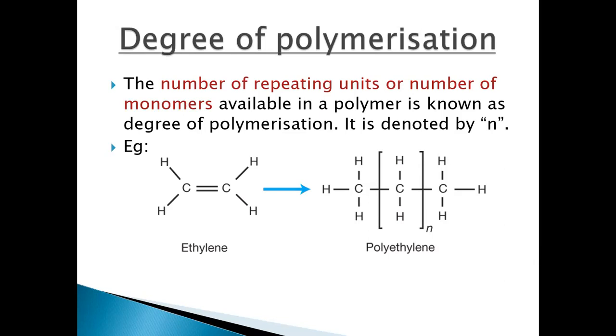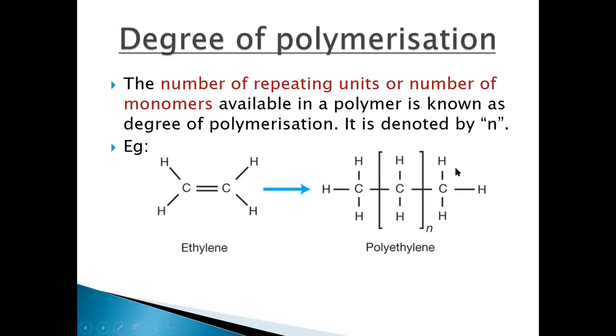So the number of monomers which we are combining, that is known as degree of polymerization. It means the number of repeating units or number of monomers available in a polymer. For example, I have taken the example of polythene here, right?